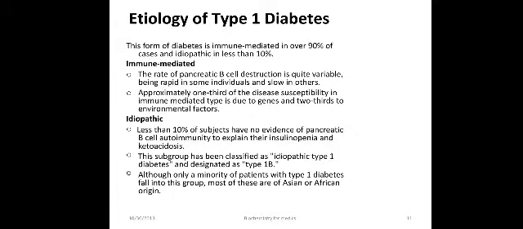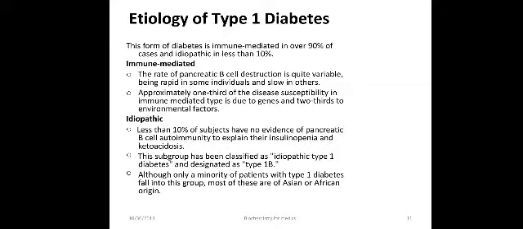Moving forward to the etiology of type 1 diabetes, as we already mentioned, there are two etiologies, immune mediated and idiopathic. Immune mediated: the rate of pancreatic beta cell destruction is quite variable, being rapid in some individuals and slow in others. Approximately one third of the disease susceptibility in immune mediated type is due to genes and two-thirds due to environmental factors.